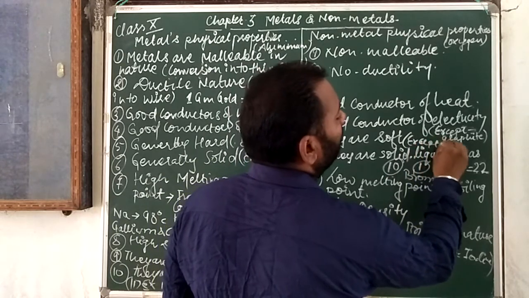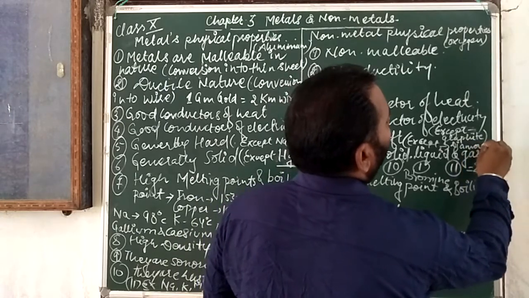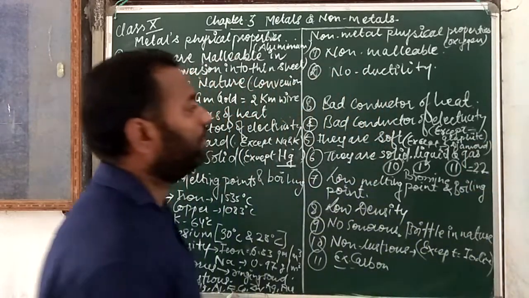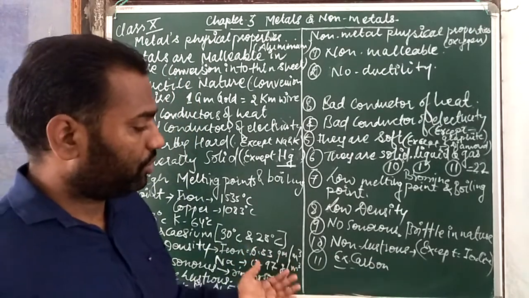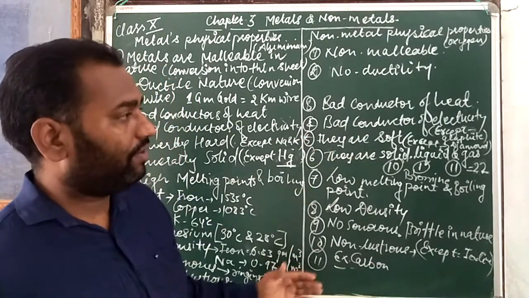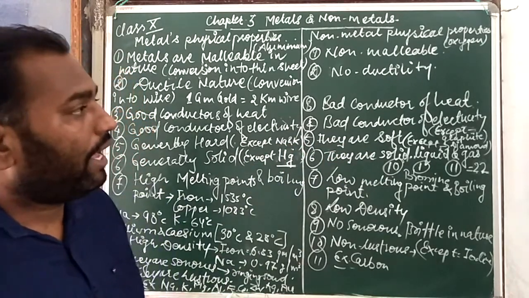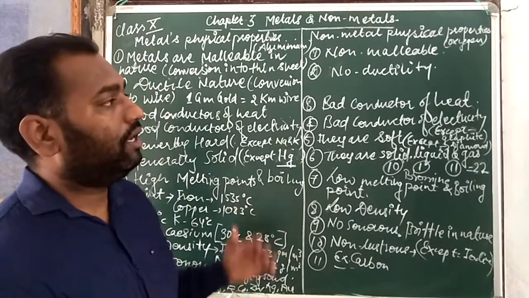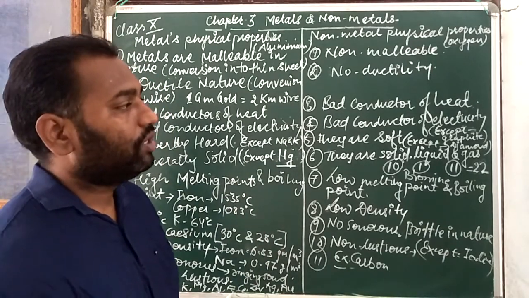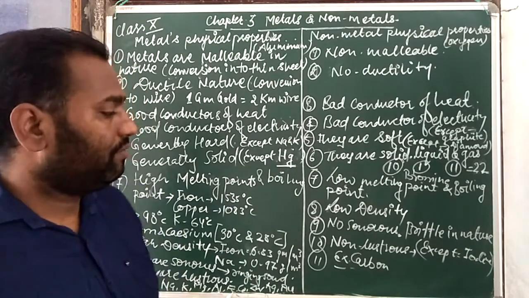that is diamond. Okay, an exceptional case like carbon. Carbon has two forms, one is graphite and one is diamond. Diamond is very hard in nature, and graphite is a good conductor of electricity, because graphite has three electrons bonded where one is free. We will discuss that later, okay.